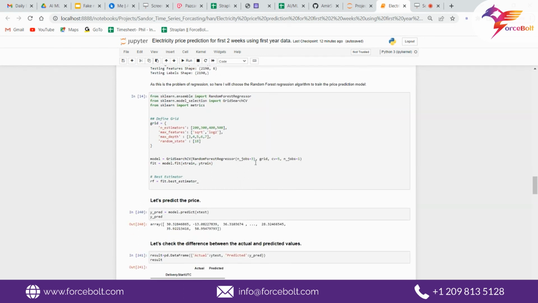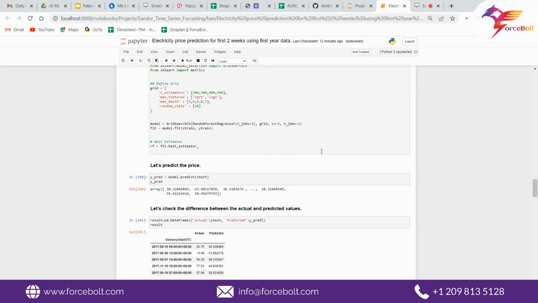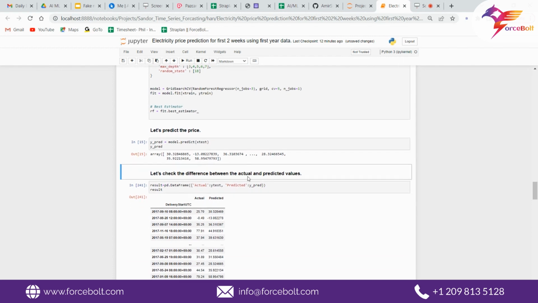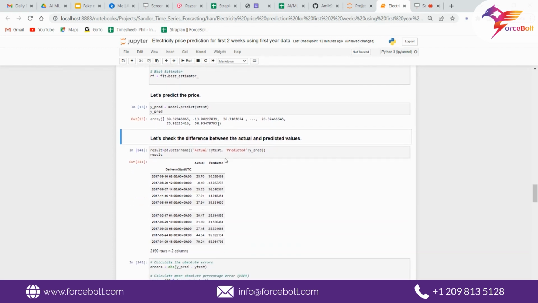As I already told you, we will use the random forest regression model, fit the best regressor among these grids, and fit the X_train, Y_train to the model. We have created a model that is running. So let's predict our prices using the predict method, and here are the predictions we get from the model.